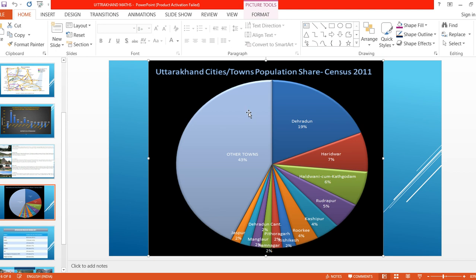Very good. But children, do you know every how many years we are taking the census? If we are seeing 2011, then according to you, we have to see 2000. Very good. Every 10 years we are making the census, we are counting the census.